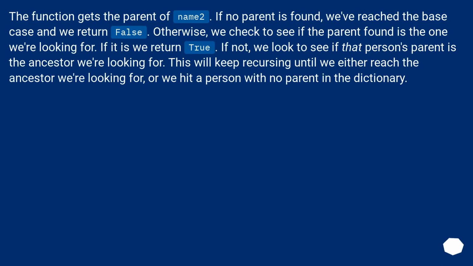The function gets the parent of name2. If no parent is found, we've reached the base case and we return false. Otherwise, we check to see if the parent found is the one we're looking for. If it is, we return true. If not, we look to see if that person's parent is the ancestor we're looking for. This will keep recursing until we either reach the ancestor we're looking for, or we hit a person with no parent in the dictionary.